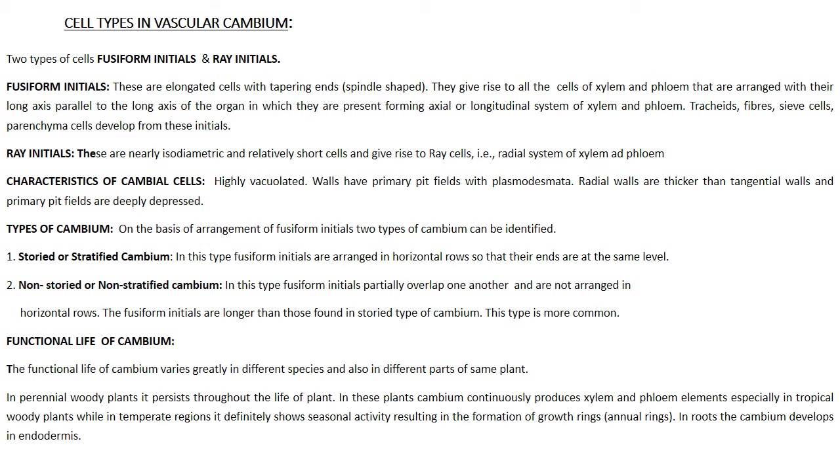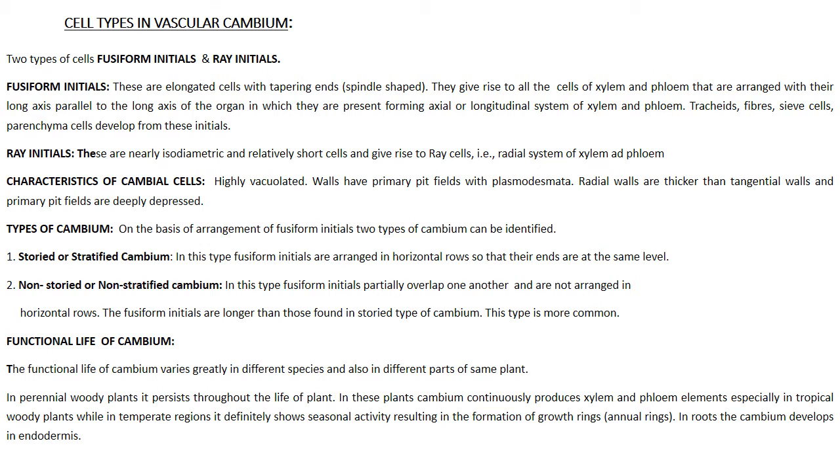What are the characteristics of the cambial cells? They are highly vacuolated. Their walls have primary pit fields with plasmodesmata. Radial walls are thicker than the tangential walls, and primary pit fields are deeply depressed.